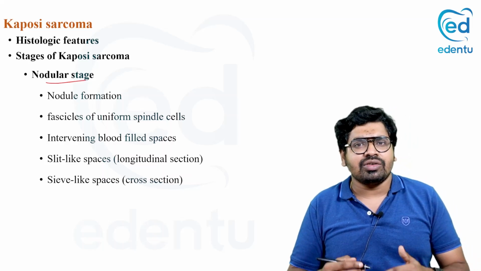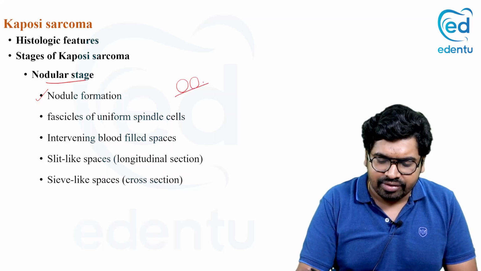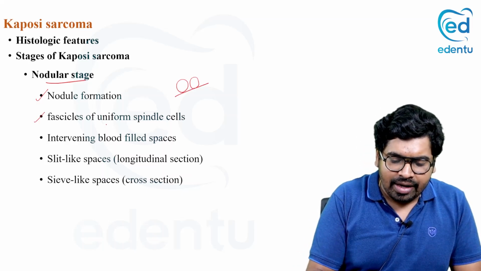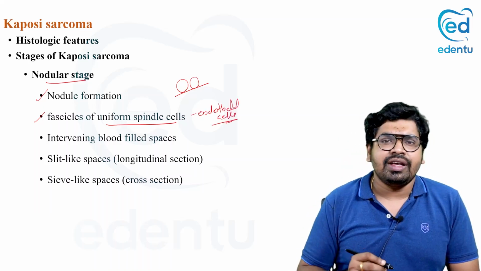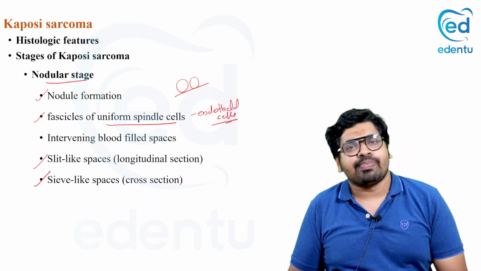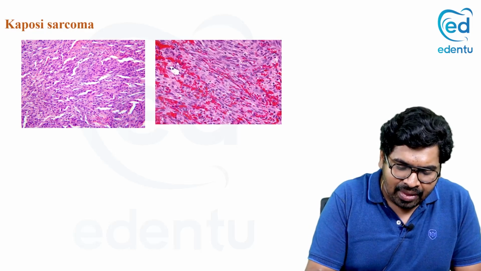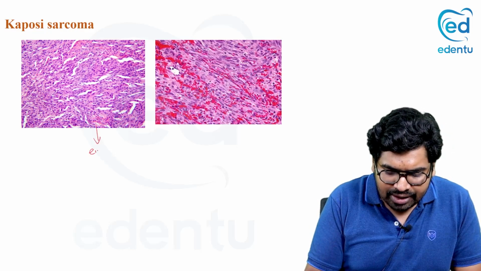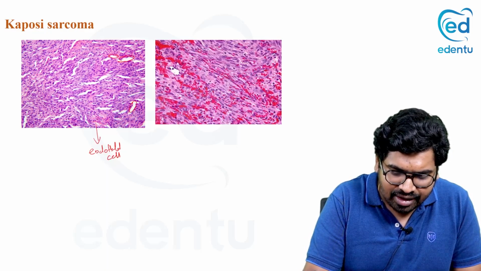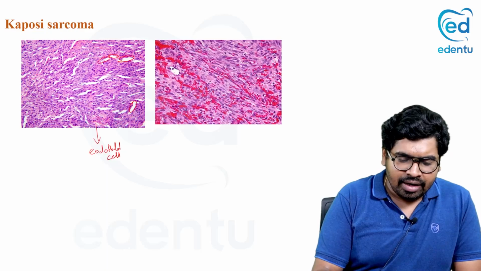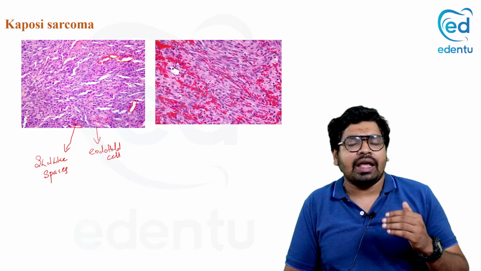In the nodular stage, you are seeing nodules or growths, nodule like growths like this on the skin, and that is formed by spindle cells. What are these spindle cells? They are nothing but endothelial cells. And you see slit like or sieve like spaces. These spaces are nothing but blood vessels. I will show the histogram. See, you are seeing a lot of endothelial cells with slit like spaces. You see a lot of spaces here. They are nothing but your slit like spaces. That's what you see in Kaposi sarcoma.